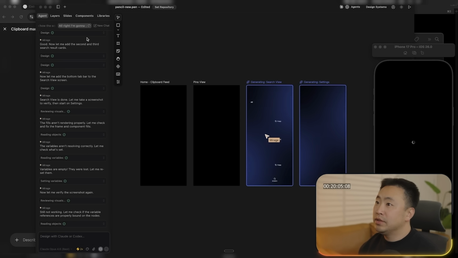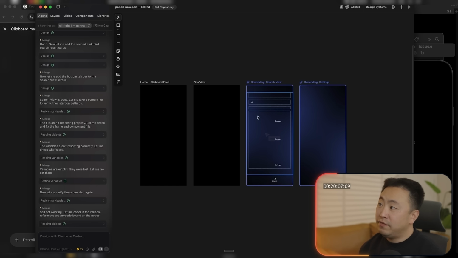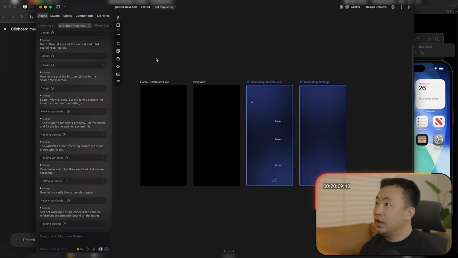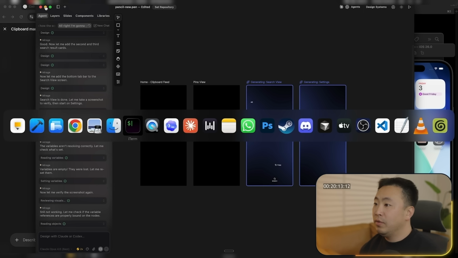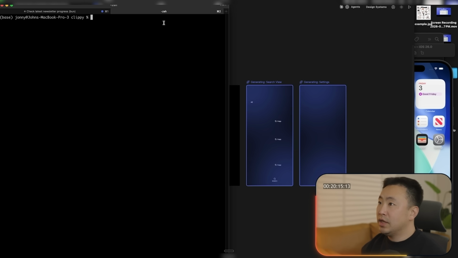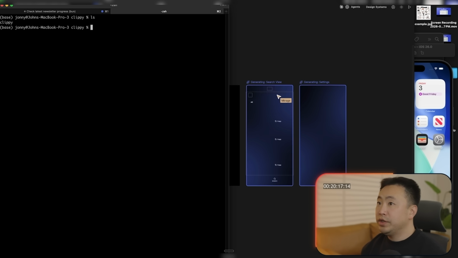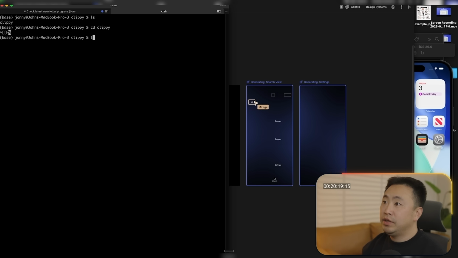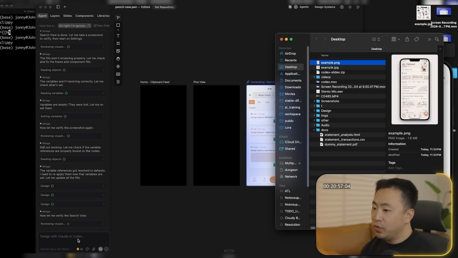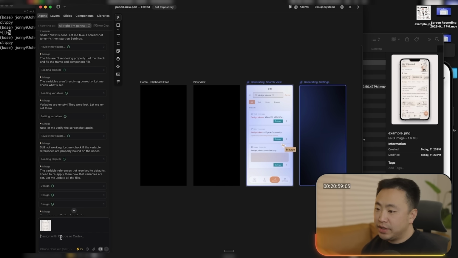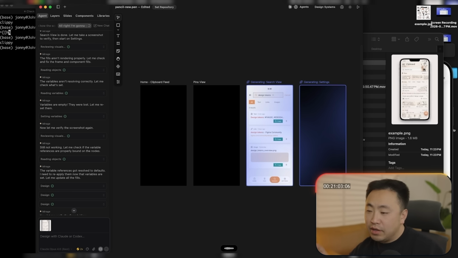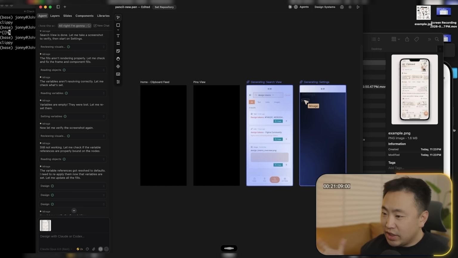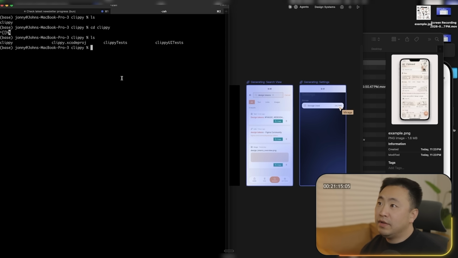Now I don't really need this anymore. Okay, there's definitely something wrong here, so I'm going to restart it after it finishes. But while that goes, let's get Clippy going. So we're in here, Clippy, it looks like it's going. While this is going, I'm going to give it a reference and say, can you try to make the designs more sketch, like a sketch aesthetic like this? Okay, so I'll get that going.